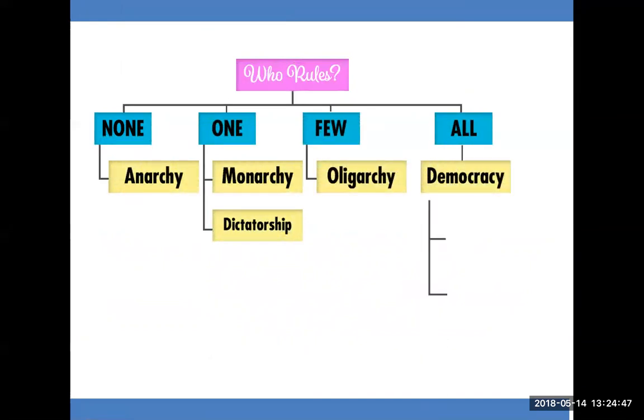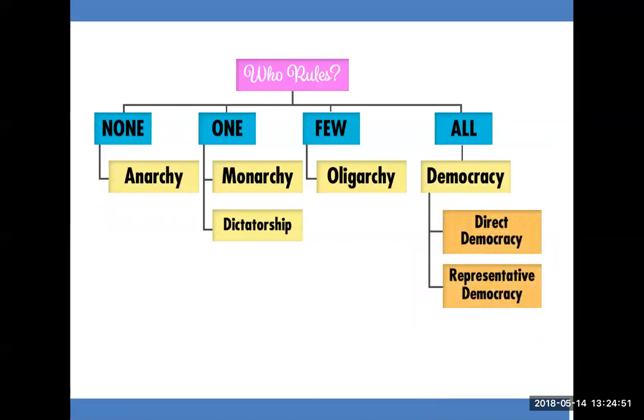Under none, we have anarchy. Under one, we have monarchy and dictatorship. Under few, we have oligarchy. Under all, we have democracy. Under democracy, we have direct democracy and representative democracy. Where would you put theocracy on this chart? Theocracy can apply to any of these.